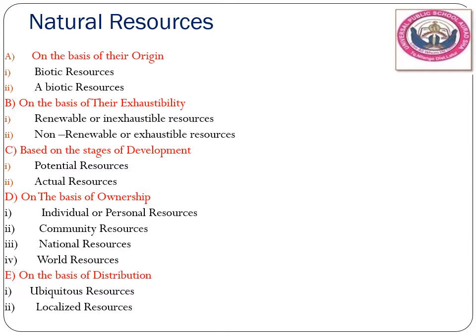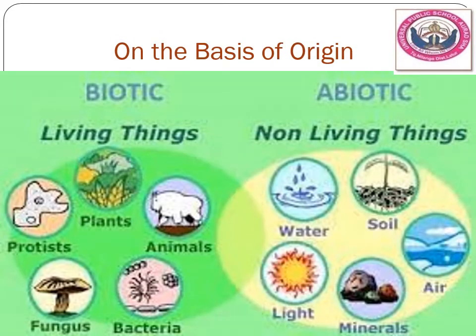See, before this we have seen resources are categorized into three different types: natural, man-made, and human resources. In that, natural resources are again classified depending on origin, exhaustibility, stage of development, and ownership. Now let us see how natural resources are categorized on the basis of origin. Based on their origin, the resources are categorized into biotic and abiotic. The biotic, as the name itself implies, are resources derived from living things, and abiotic are those which are not.